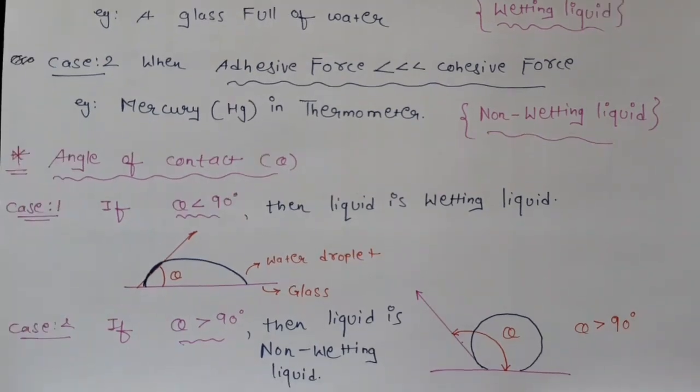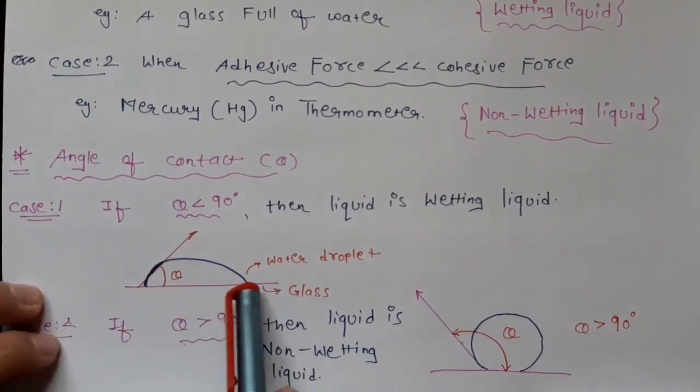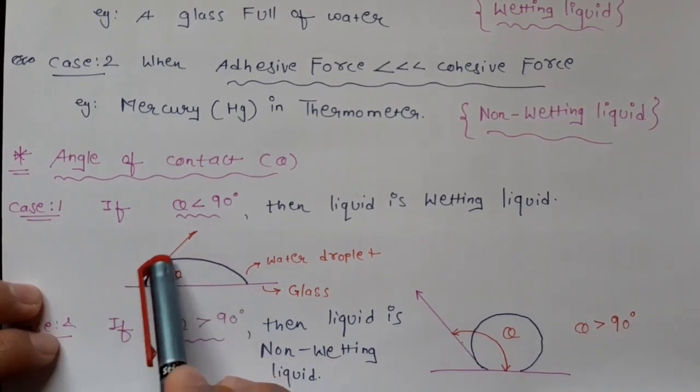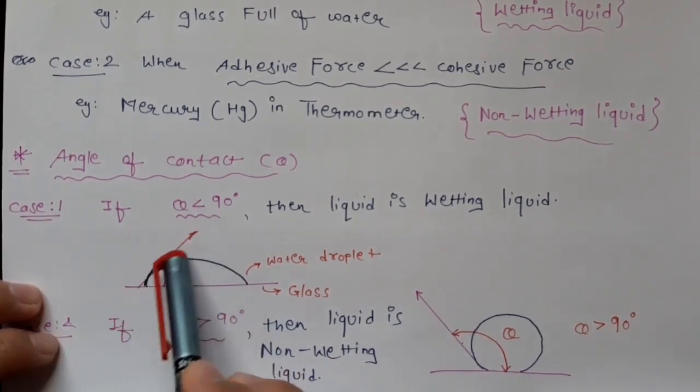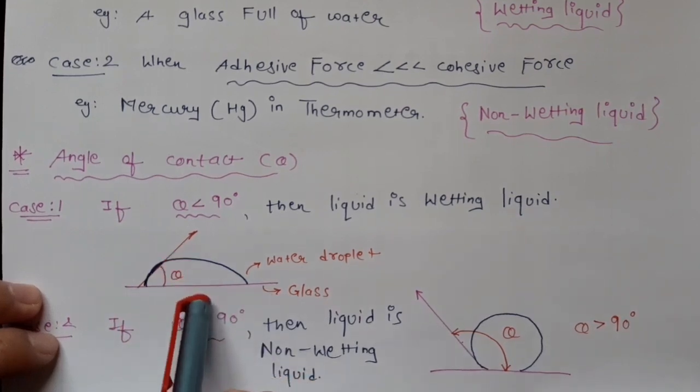Now the condition of wetting and non-wetting liquid can be determined by the angle of contact. In case 1, if the angle of contact theta is less than 90 degrees, then the liquid is a wetting liquid. For example, this is the surface of the glass and this is the water droplet. If the angle of contact between this water droplet and the surface of the glass is less than 90 degrees, then this liquid is known as a wetting liquid.